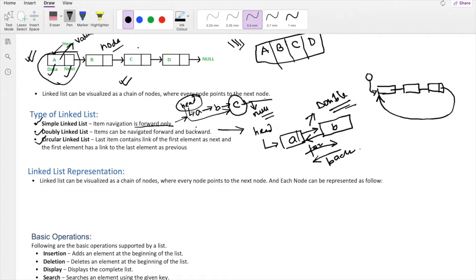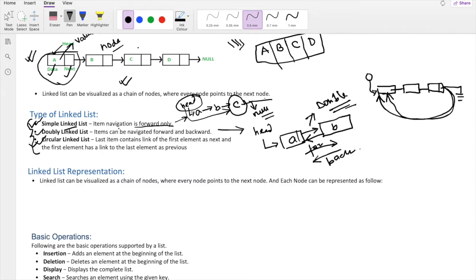So here you can see this is the main difference between a simple linked list and a circular linked list: a simple linked list ends with a null, but a circular linked list ends with the address of the first one. So this is the difference, and these are the types of linked list that we have.